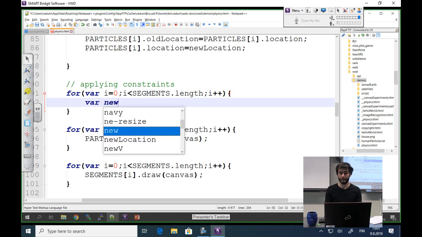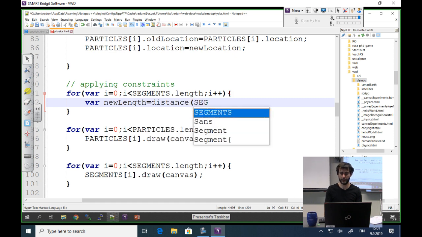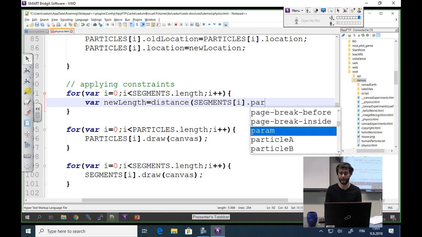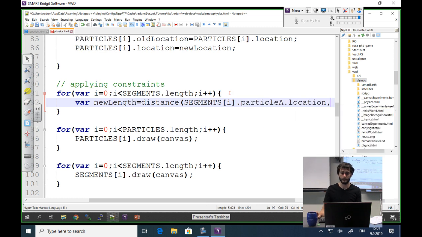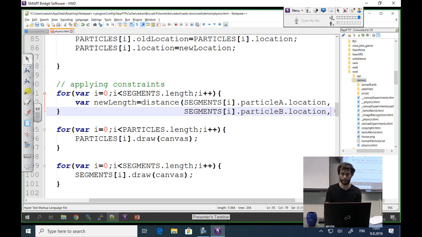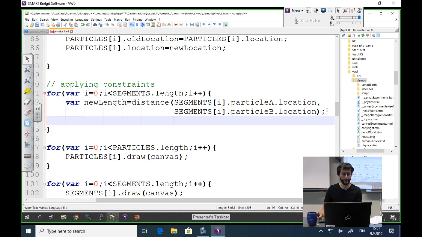So new length is going to be distance of segments of i dot particle A dot location and particle B dot location.